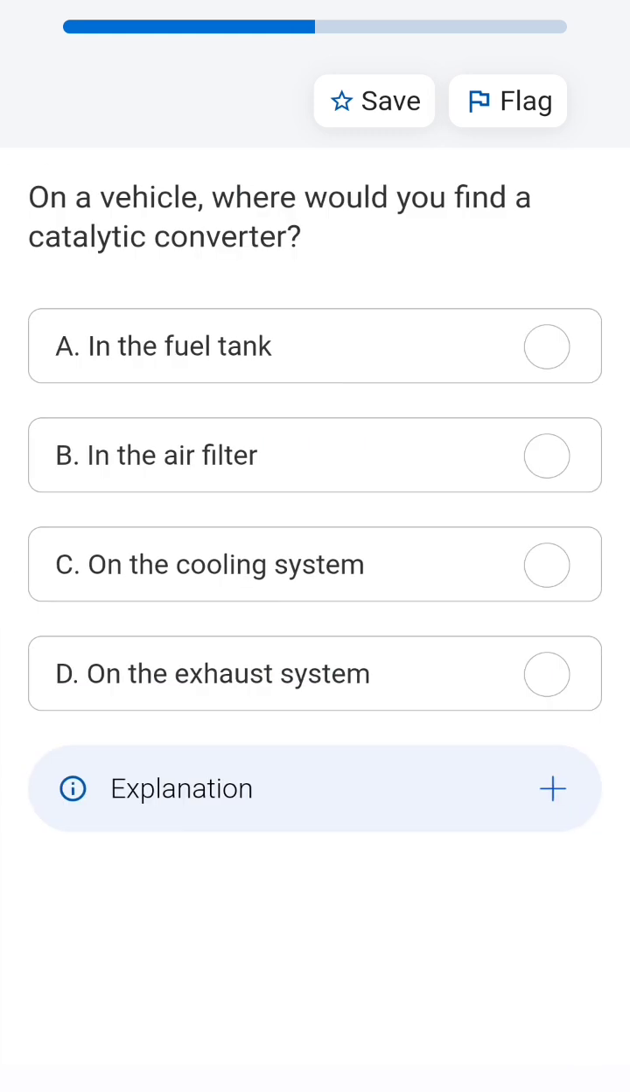On a vehicle, where could you find a catalytic converter? The catalytic converter is for the exhaust gases which are emitted from your vehicle. So it is present in the exhaust system, which is purifying the pollution which is being emitted from your vehicle.